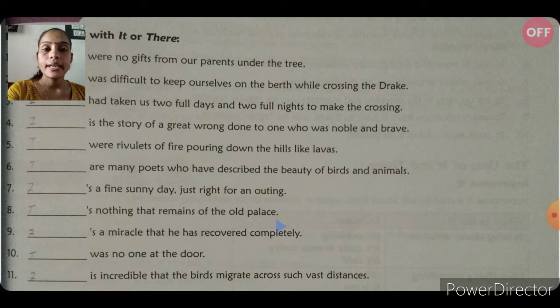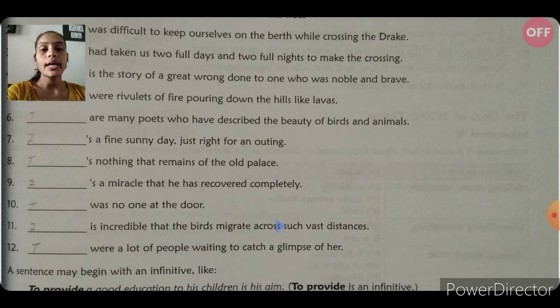It's a fine sunny day, just right for an outing. There is nothing that remains of the old place. It is a miracle. It's a miracle that he has recovered completely. Number 10: There was no one at the door.